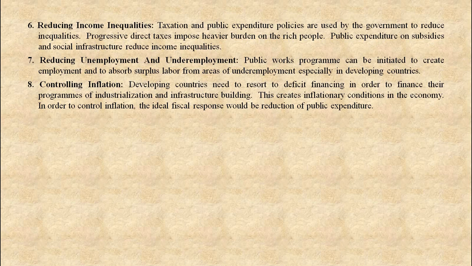Next, reducing unemployment and underemployment. Public works programs can be initiated to create employment and to absorb surplus labor from the areas of underemployment, especially in developing countries.